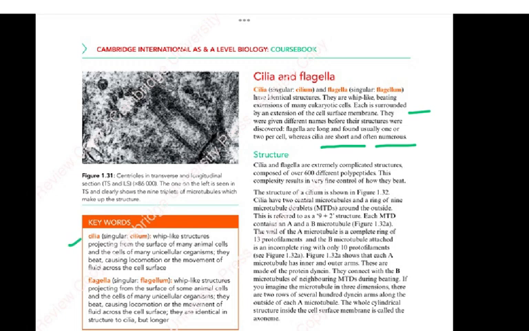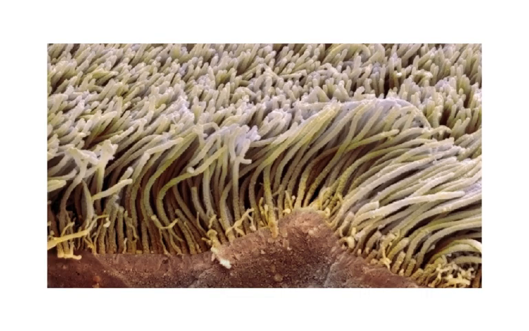Then you must know this, the projections from the animal cells, cilia and flagella. This you must go through. Please pause the video here and we go into a little more detail now. Cilia look something like this, and sometimes you're given a micrograph of this, and you must know what we are talking about when we look at these cilia.